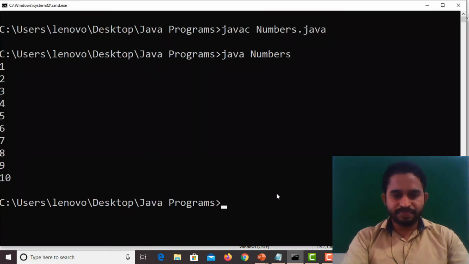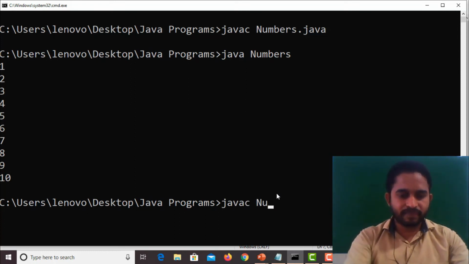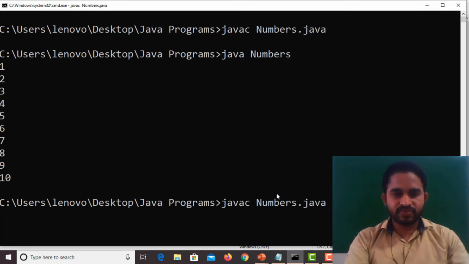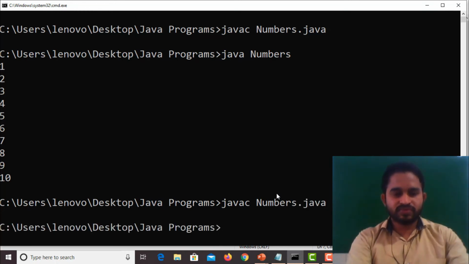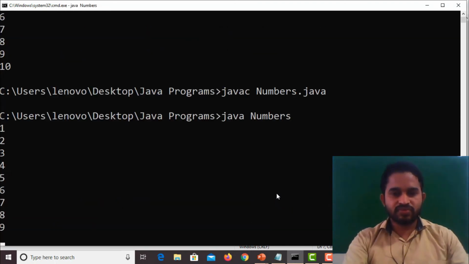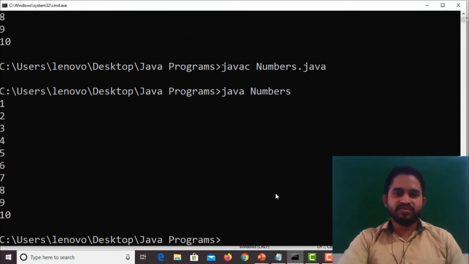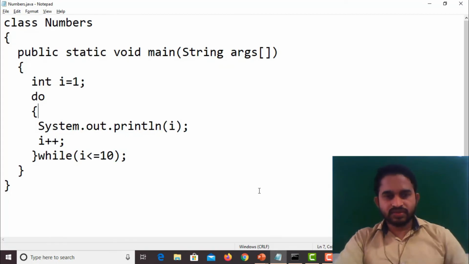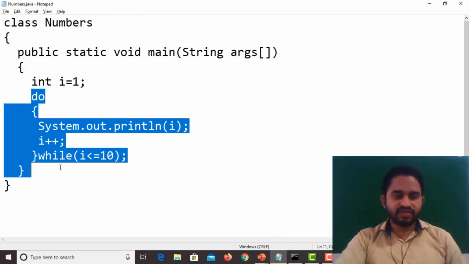Javac numbers.java. Java numbers. So 1 to 10 numbers. So this is for do while.